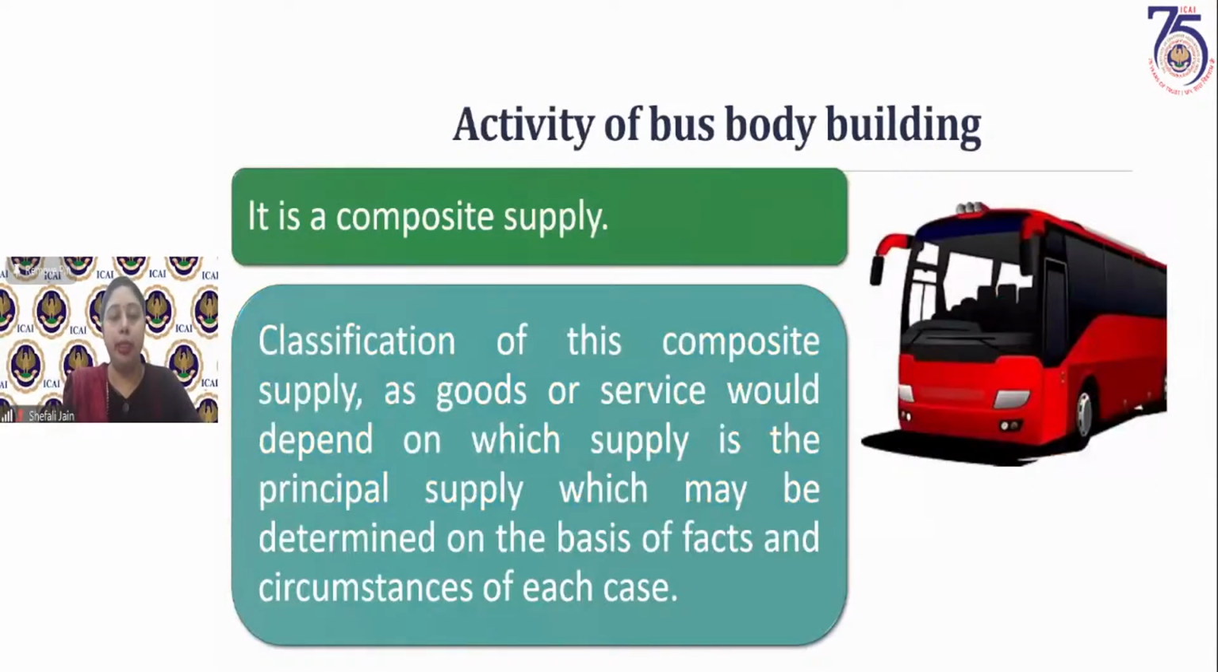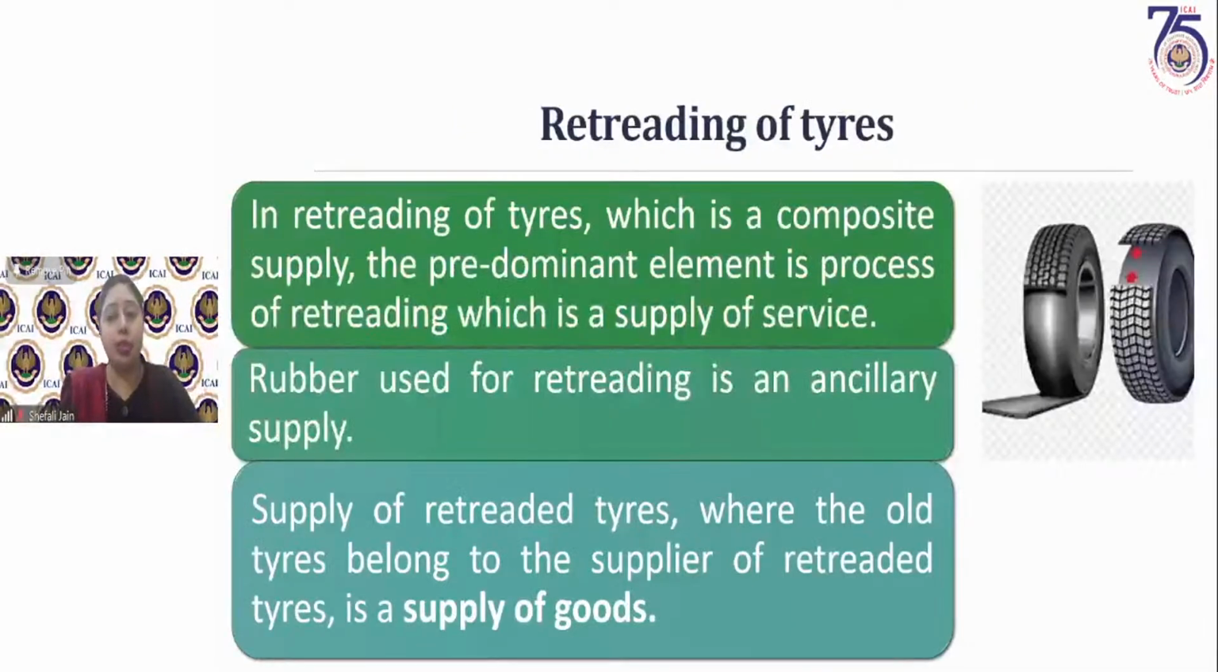Activity of bus bodybuilding. Now, this is also a composite supply. Building the body of a bus is a composite supply. But whether it will be a supply of goods or supply of services, the circular says that it has to be determined on the basis of facts and circumstances of the case. So actually, the circular also doesn't clarify whether it will be a supply of goods or supply of services. It depends on each case.